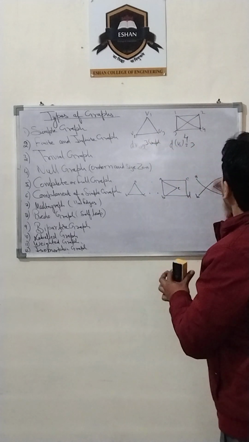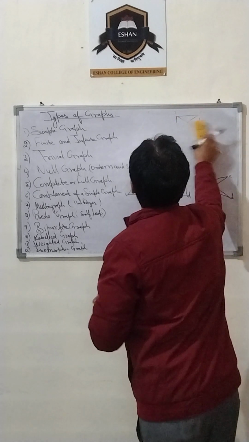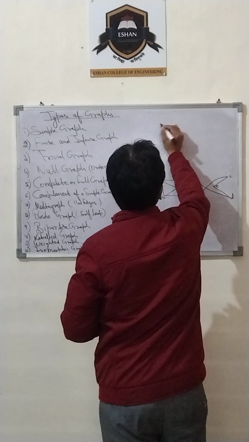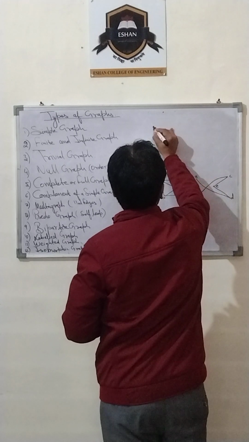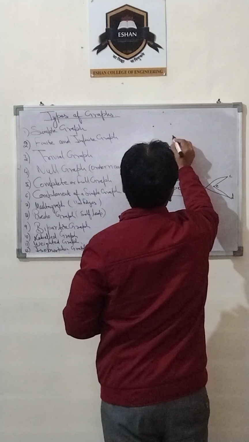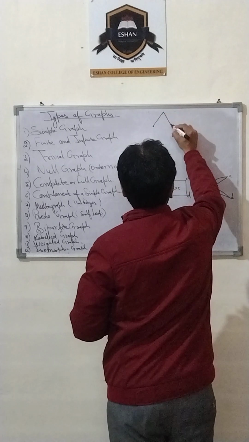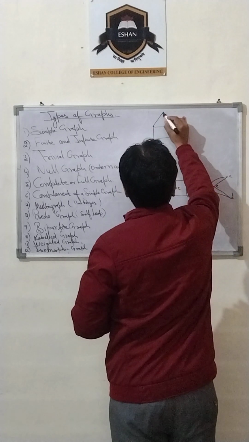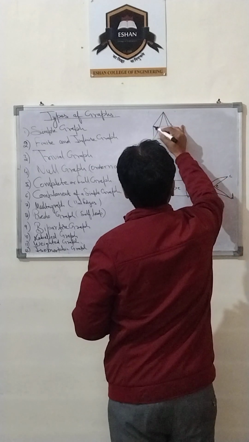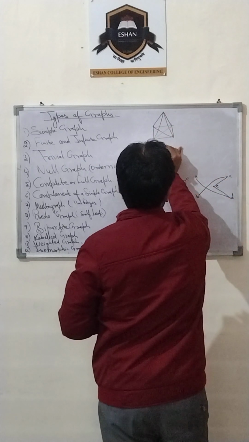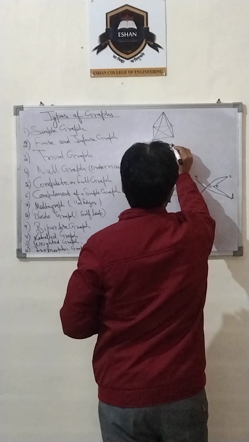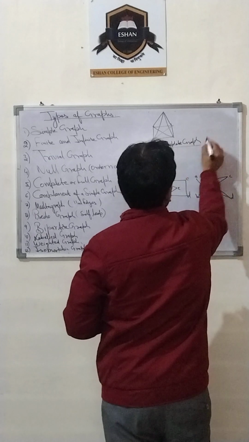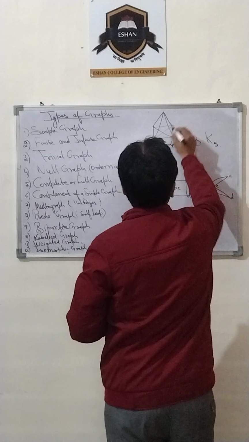Now, likewise I draw a 5 complete or full graph. A 5 complete graph is denoted by K5.